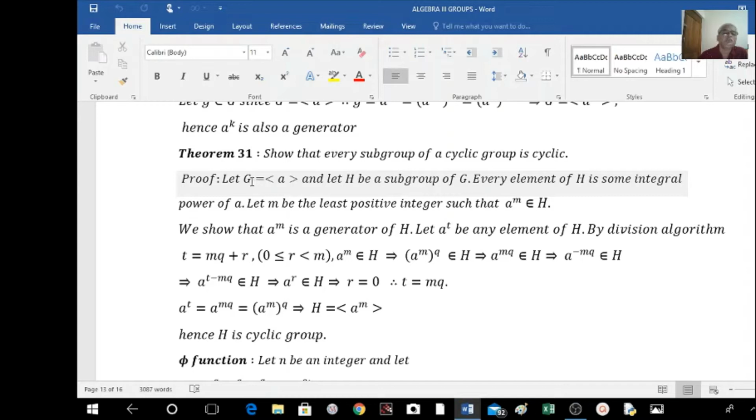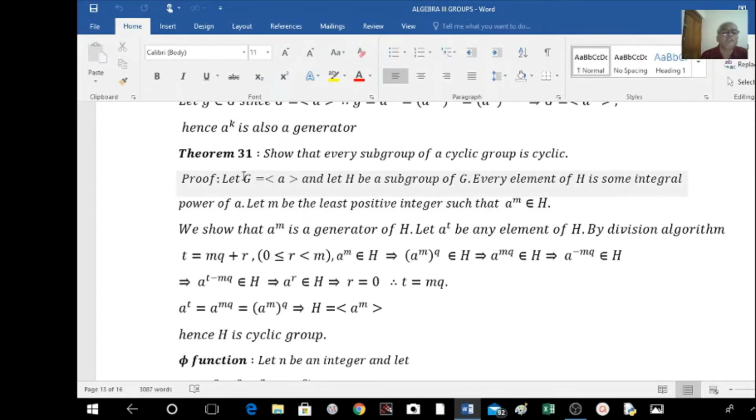Now here, suppose G is a cyclic group, then it has a generator, that is, G is generated by A. And let me consider H be a subgroup of G. I have to show that H is also cyclic. To show that H is cyclic, I have to show that there is a generator. That means every element of H can be expressed as some integral power of some element of H. Then we can say that H is also cyclic.